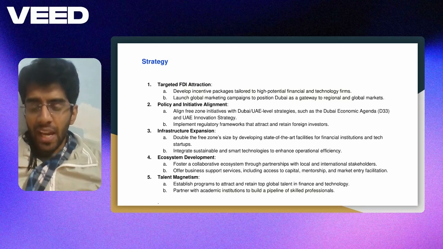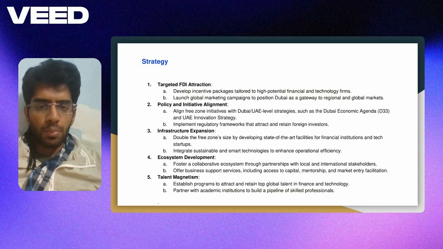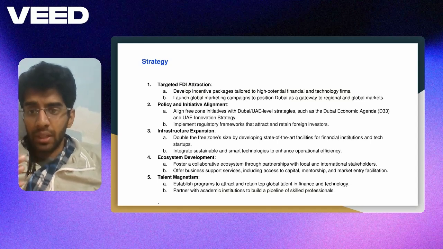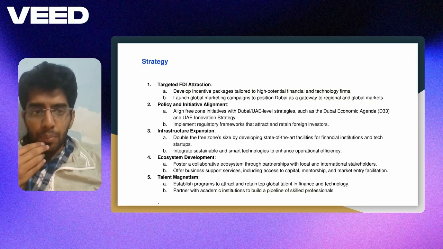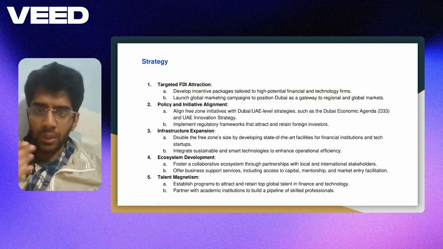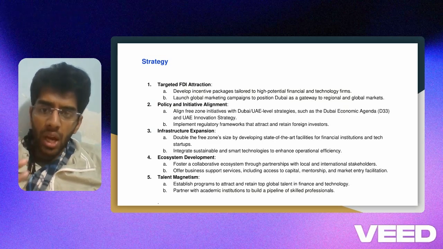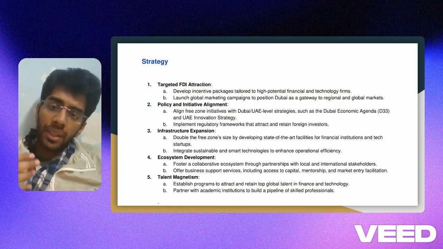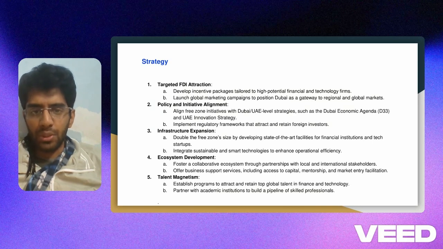We should make sure that we have good technological experts on board, who could guide us on how we can improve the state-of-the-art facilities across the global free zone, so that all the businesses can benefit, and they get more reasons why they should come and operate their business from the global free zone.